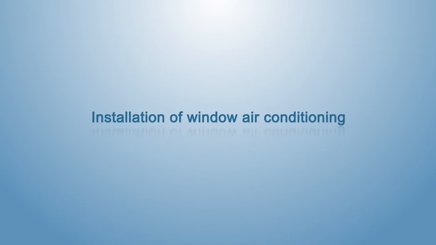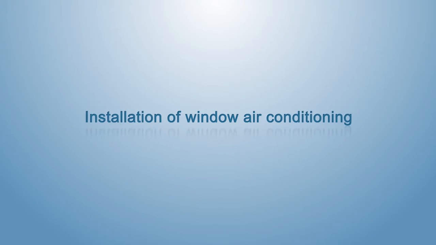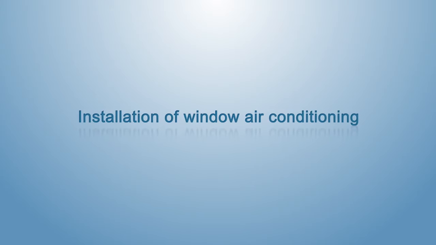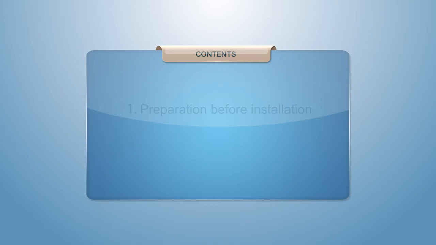Installation of window air conditioning. This installation video is mainly divided into the following parts: 1. Preparation before installation. 2. Installation.